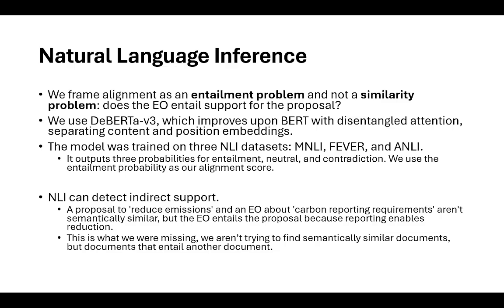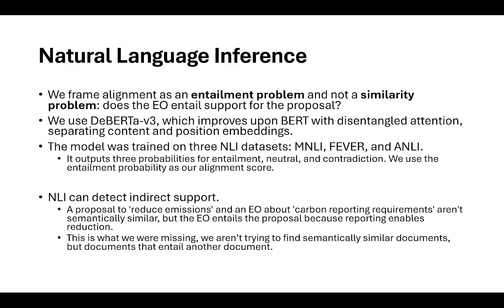An example of indirect support is a proposal to reduce emissions and an executive order that says carbon reporting is now required. They aren't semantically similar. A document about reducing emissions is not semantically similar to carbon reporting requirements.